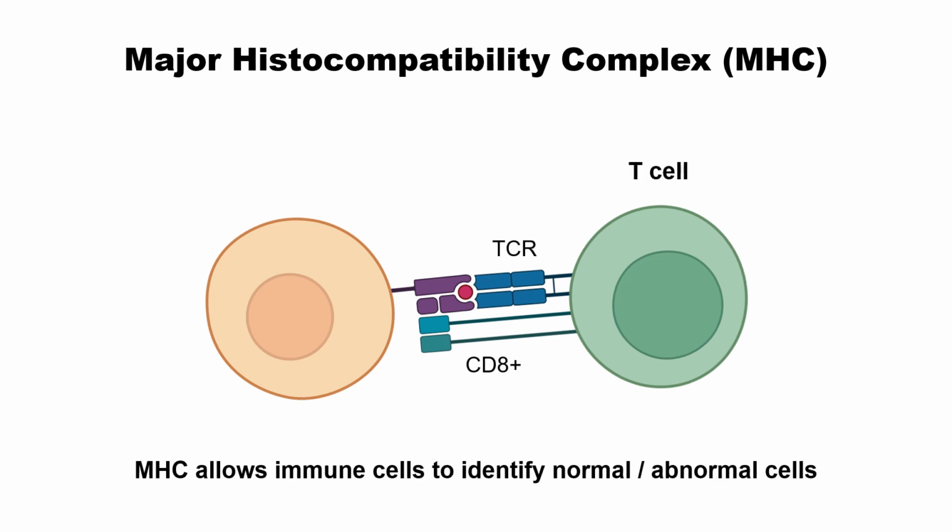For example, in T cells, the T cell receptor can recognize those epitopes only when they are presented by MHC. If the antigen or epitope is not presented by MHC, the immune cells do not recognize it. Also, the CD8 protein can bind to MHC and make sure that this antigen presentation is done by our own cell. That's why MHC allows immune cells to identify normal or abnormal cells.